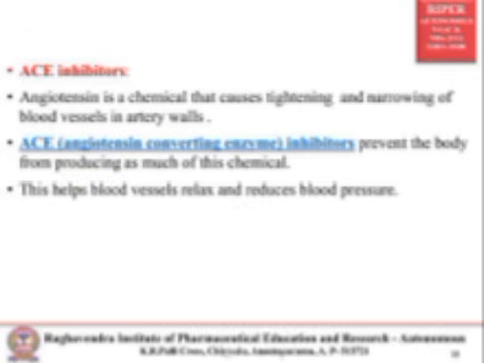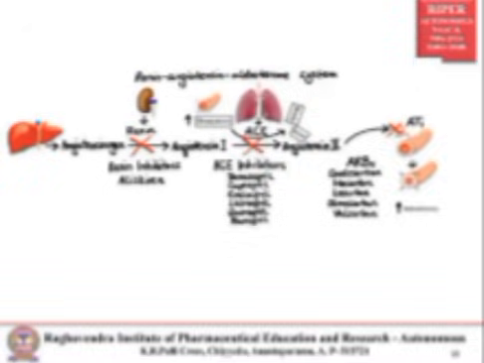ACE inhibitors prevent the body from producing so much of this chemical. By tightening and narrowing, our blood pressure will be increased, because the blood cannot pass through easily. So when we give angiotensin converting enzyme inhibitors, there will be no tightening, so the blood vessels will relax and automatically the blood pressure will be reduced.